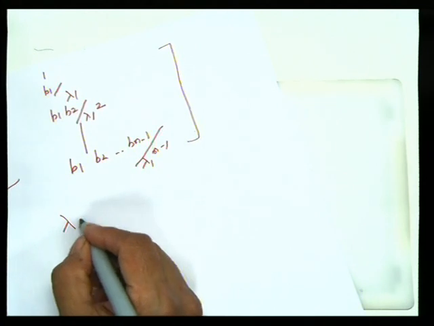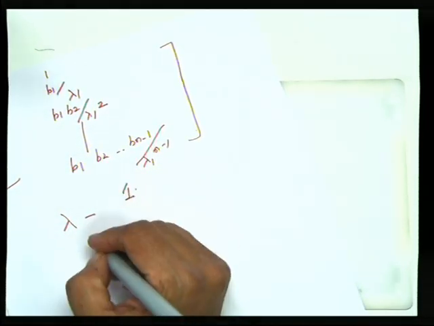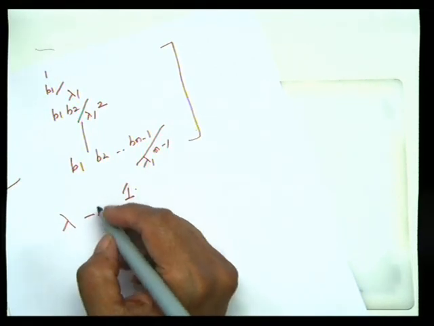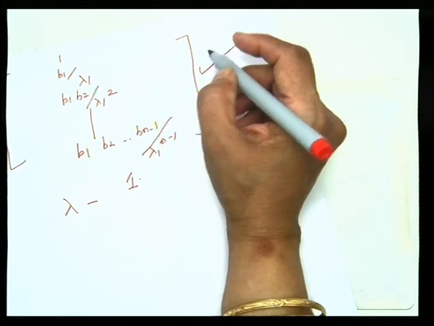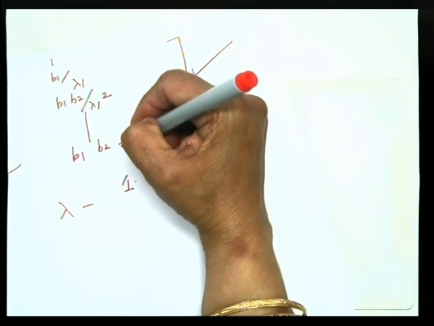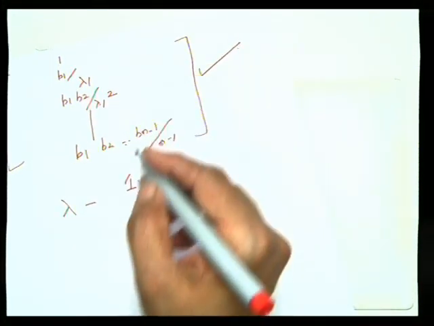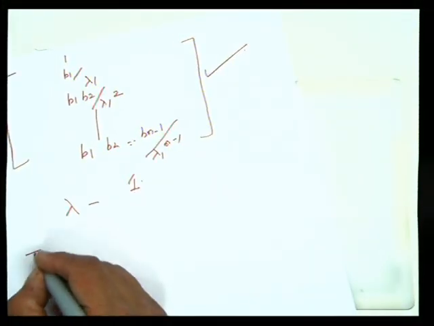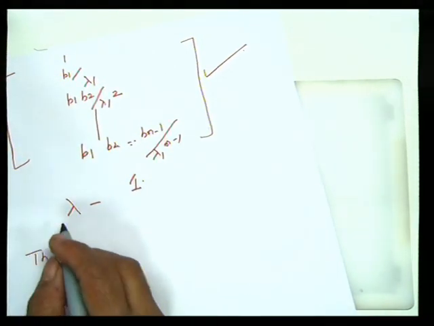So lambda has algebraic multiplicity 1, and therefore its geometric multiplicity is also 1. So the eigenspace is nothing but a scalar multiple of this vector, all of whose components are positive. If lambda k is any other eigenvalue, we can prove that mod of lambda k is less than or equal to lambda 1.